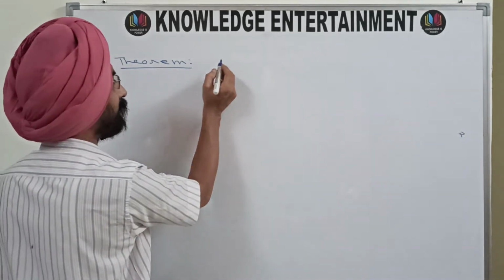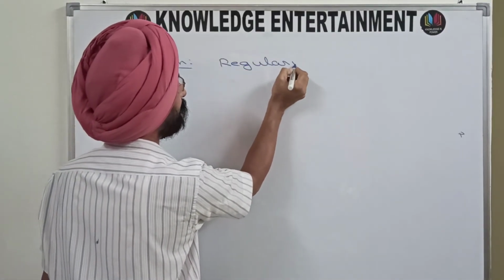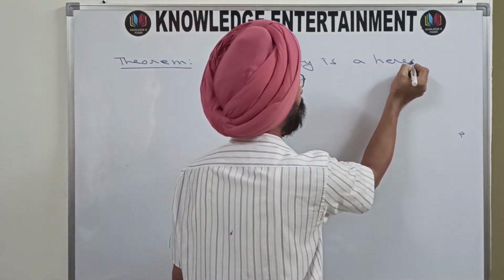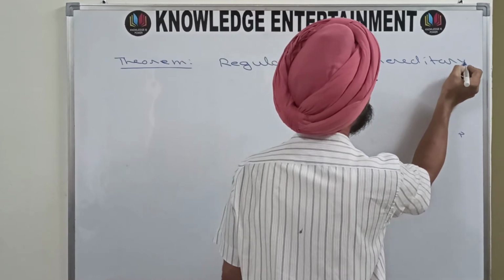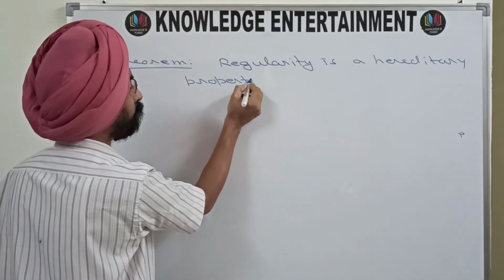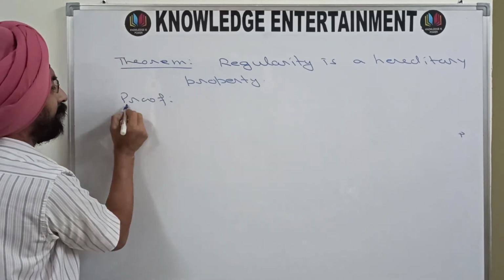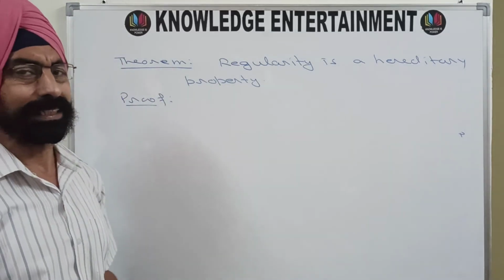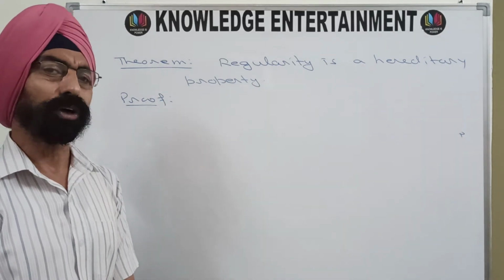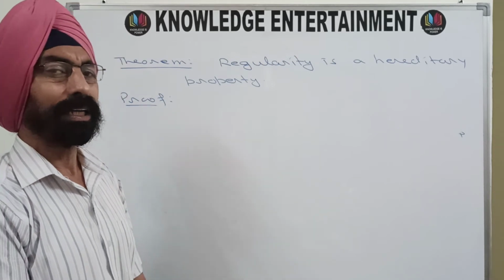The theorem is: regularity is a hereditary property. That means if a topological space is regular, then every subspace of that topological space is also regular.